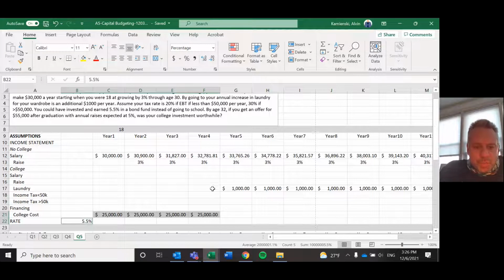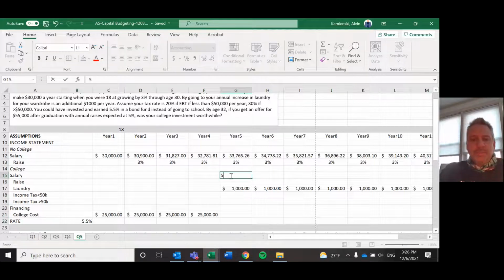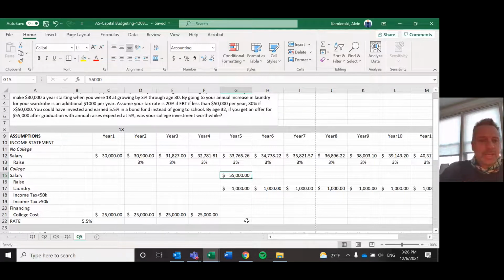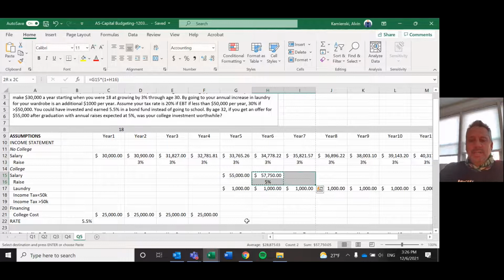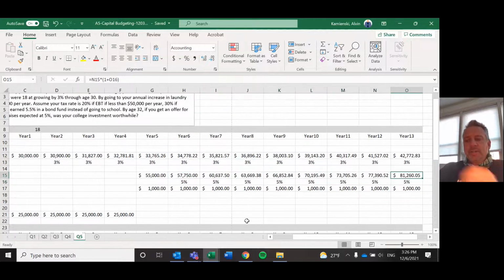But here's the good news. When you graduate from college, you should make $55,000. You're starting then in your first year after college, which would be year 5 of your analysis. And then you get a nicer raise of 5%, but the formula is the exact same, equals previous times 1 plus growth, so that by the end of our 30th year here, which is year 13, you're making $81,000 versus $42,000, which would seem to be a sufficient reason to go to college.